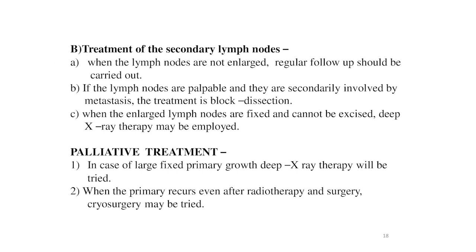Now the second part of the treatment of carcinoma of the tongue is the treatment of the secondary lymph nodes. When the lymph nodes are not enlarged, regular follow-up should be carried out. If the lymph nodes are palpable and secondarily involved by metastases, the treatment is block dissection. Sometimes block dissection may be performed along with hemiglossectomy, and this is called the commando operation. When the enlarged lymph nodes are fixed and cannot be excised, deep X-ray therapy may be employed. Role of radiotherapy is extremely poor so far as the treatment of the secondaries is concerned.